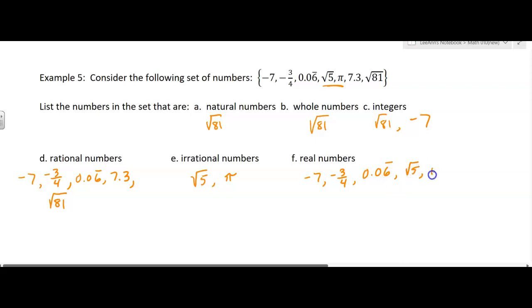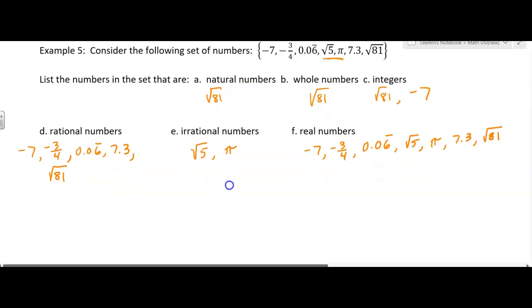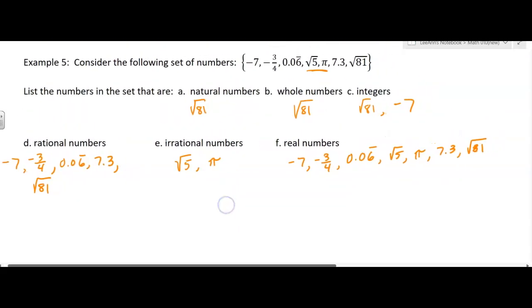I was thinking, I didn't use any set notation, but I don't think they really want me to. They didn't ask for the sets. They just wanted the elements. So it wouldn't bother me if you put set notations on them. Okay, so that is it for that example. So kind of fun to try to do that.